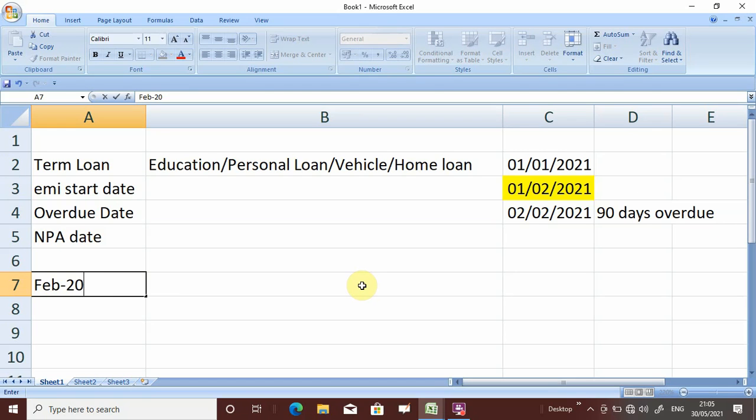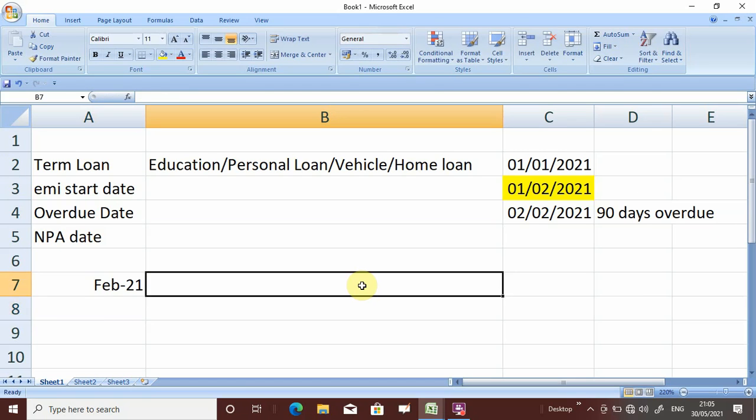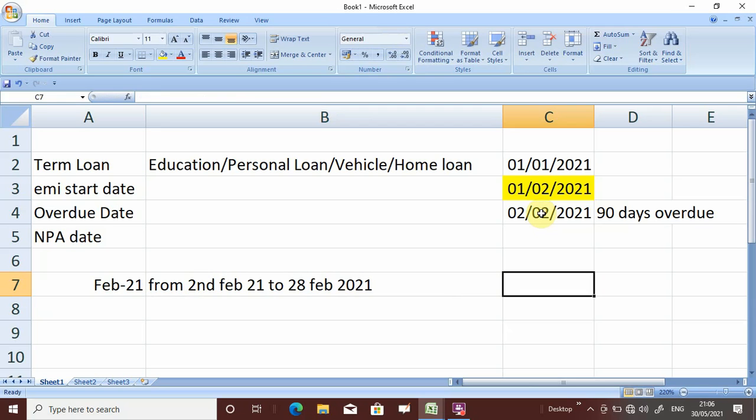Now if you see the calculation in February 2021, how many days are we having? From 2nd February we will be having overdue. So 2nd February till 28th February we will be having the overdue. Total number of days from 2nd February 2021 to 28 February 2021 will be 27 days.